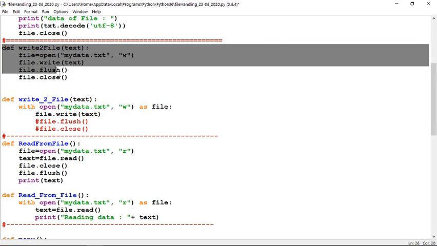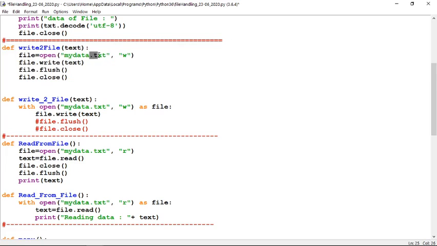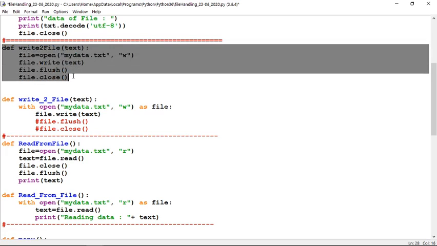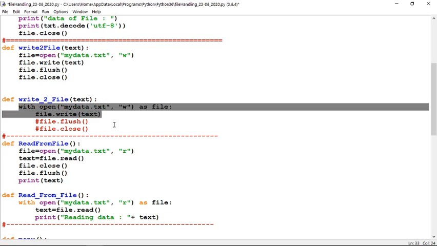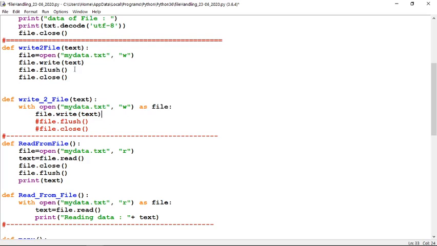You have already studied how to open a simple text file using W mode, write mode, writing the text, flushing the data, and closing the file. So this is very simple. Now, if you want to convert the same function using the with statement, just see the difference. Only 2 lines are sufficient.